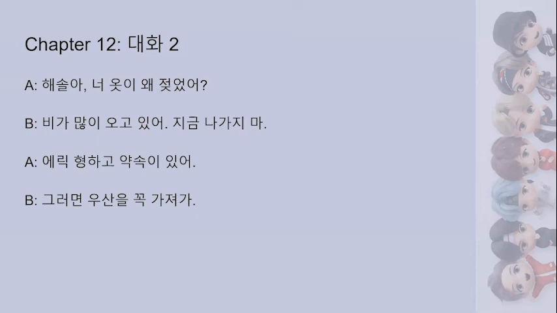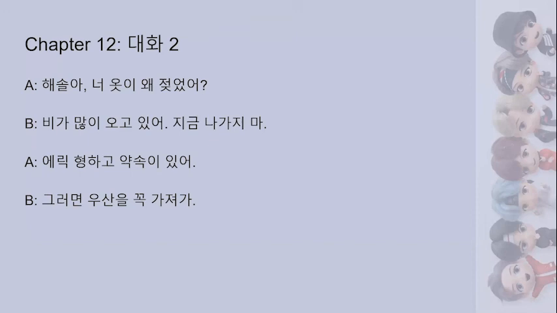비가 많이 오고 있어. 지금 나가지 마. Which means right now it's raining a lot. And that second sentence is the informal way to say, please don't do something. So instead of 마세요, which has the implied politeness level of please don't do this, it's just 반말. So it's just 지 마.